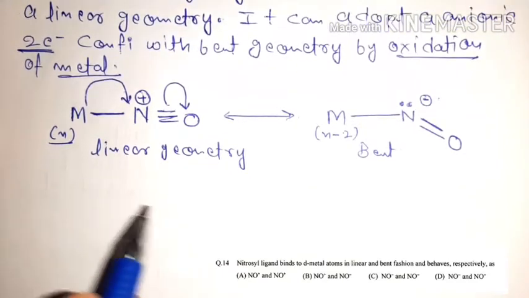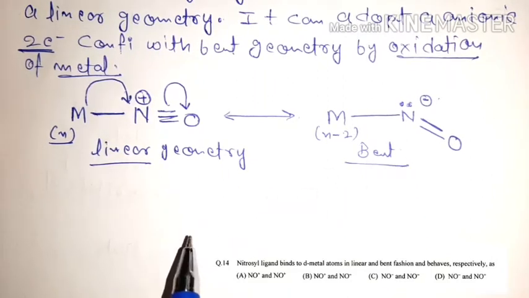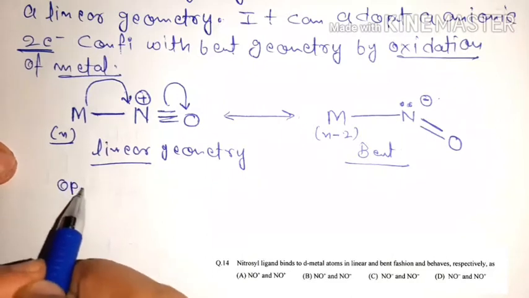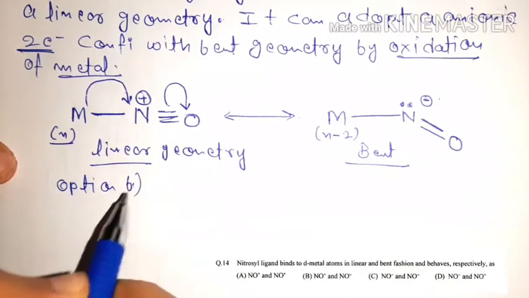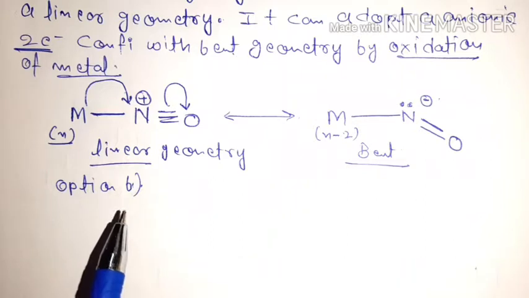So according to this condition, NO+ has linear and NO- has bent geometry. So your option number B is the correct answer for this question. Okay, so option B is your correct answer.